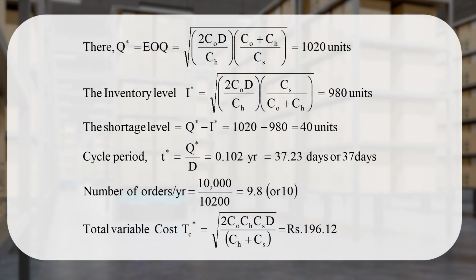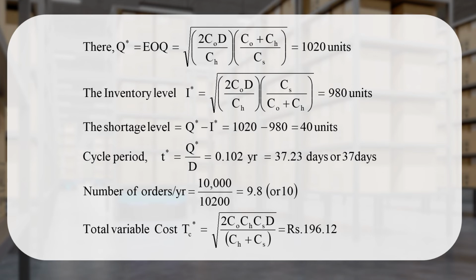You just see this is the expression which we have used for calculating the economic order quantity when shortage is allowed. Using the formula, the economic order quantity is coming as 1020 and the inventory level will be 980. So the shortage level will be Q minus I, that is 1020 minus 980, that is 40. What will be the cycle period? That is the economic order quantity divided by the demand, and it is coming as 0.102 year, and if you convert into days, it will come as 37 days.